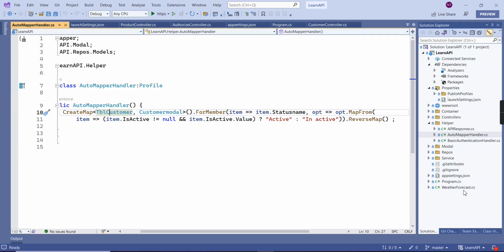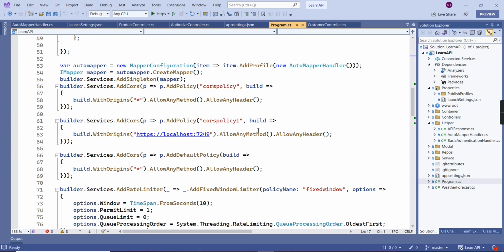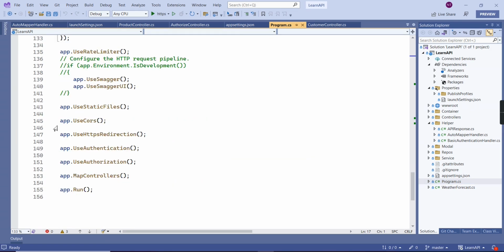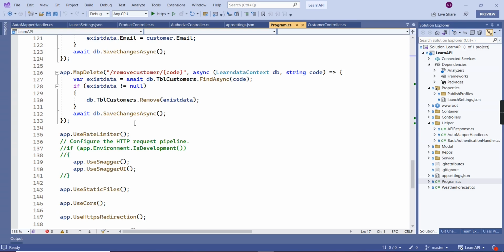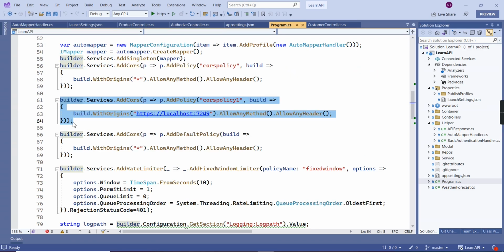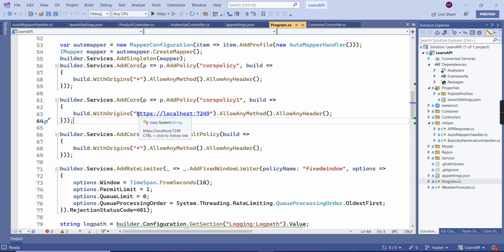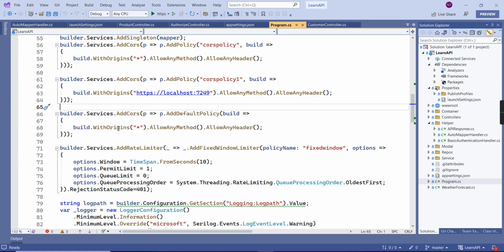For enabling CORS, we can do it from our Program.cs file. I just included this UseCors, and first we need to define the CORS policy. There are two ways we can define the CORS policy. One is providing a name. Here I just provided the name CorsPolicy1. This CORS policy allows only one domain. Similarly, we can add the default policy also. See here I just provided star, which means any domain can access this application.